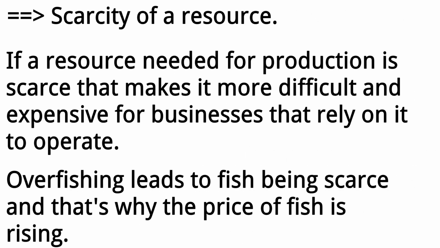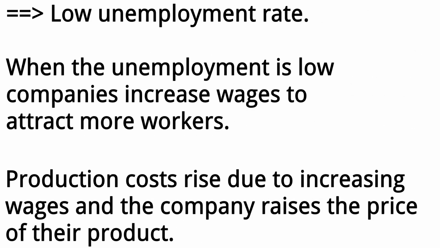C. Scarcity of a resource. If a resource needed for production is scarce, that makes it more difficult and expensive for businesses that rely on it to operate. Overfishing leads to fish being scarce, and that's why the price of fish is rising. D. Low unemployment rate. When the unemployment is low, companies increase wages to attract more workers. Production costs rise due to increasing wages and the company raises the price of their product.